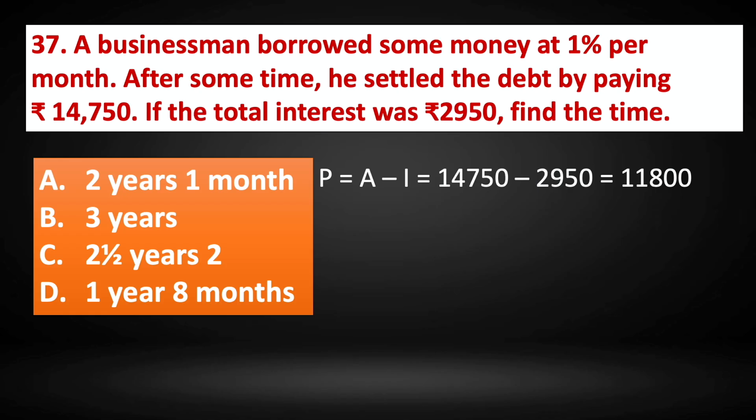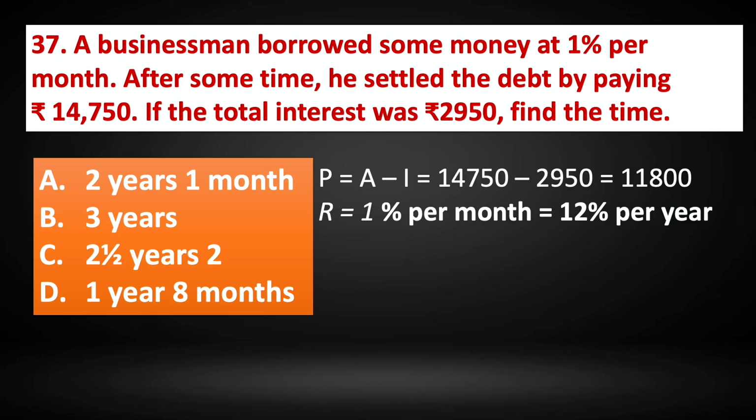Rate is 1% per month. So for 1 year it will be 12%, because every month it is 1%. So 12% per year. Now we know that the interest is equal to P into R into T by 100.